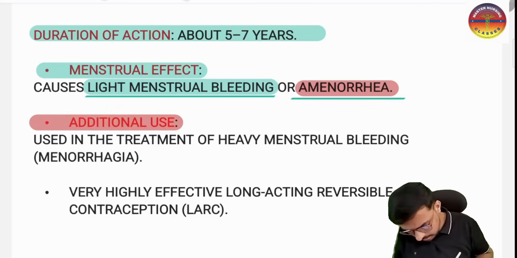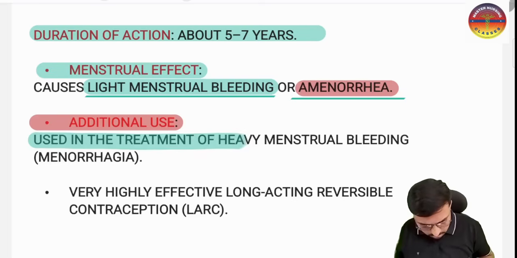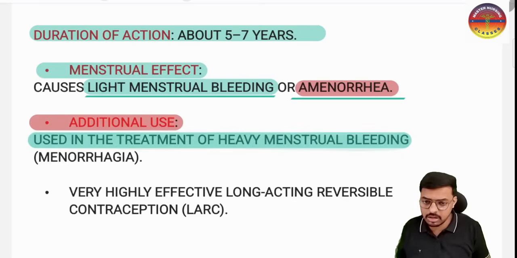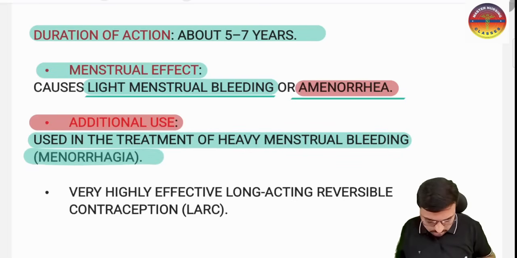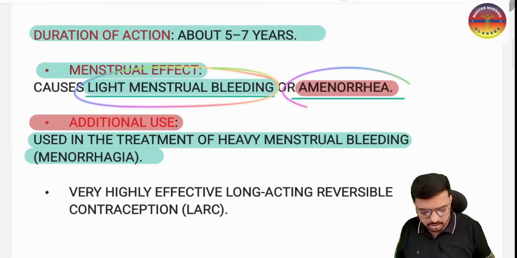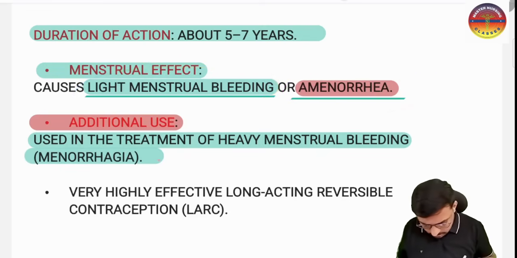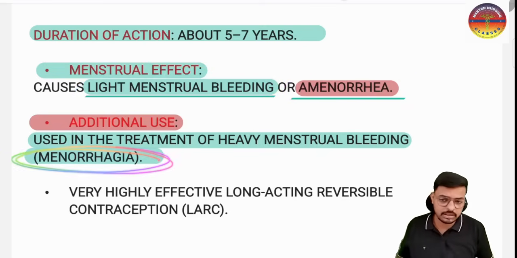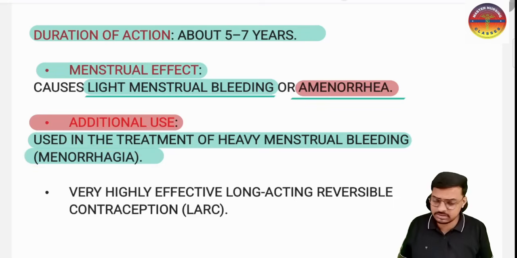The hormonal IUCD is best used in heavy menstrual bleeding, or menorrhagia, because it has the side effect of light menstrual bleeding or amenorrhea. In menorrhagia, excessive menstrual bleeding is there. In that case I use the hormonal IUCD, which will bring the bleeding to normal. So that is the reason this is the best option.